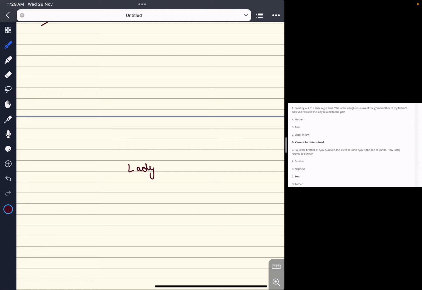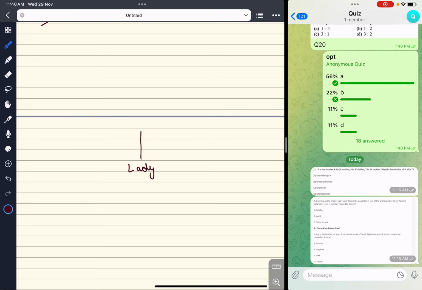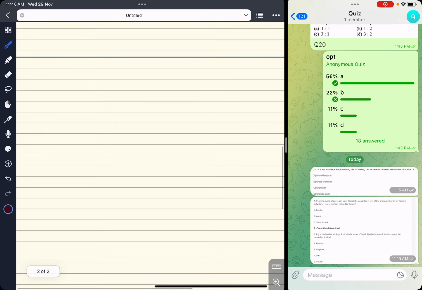She is the daughter-in-law. Daughter-in-law means she will be one generation lower. Daughter-in-law of the grandmother of my father's only son. Another approach you should follow: daughter-in-law means what? First of all, let me erase this. So here's the lady, female.